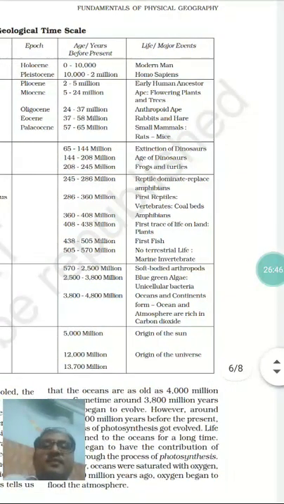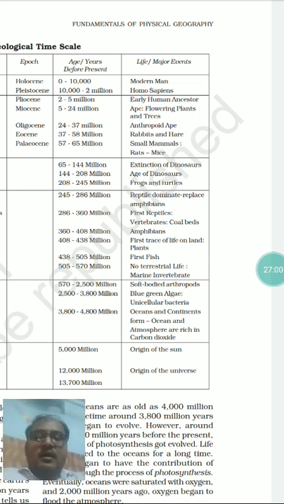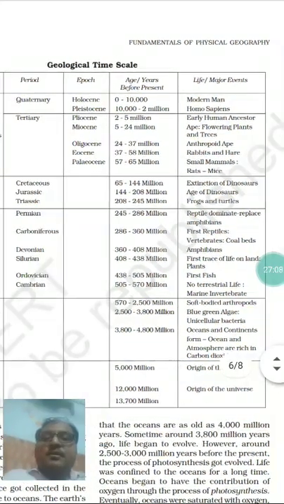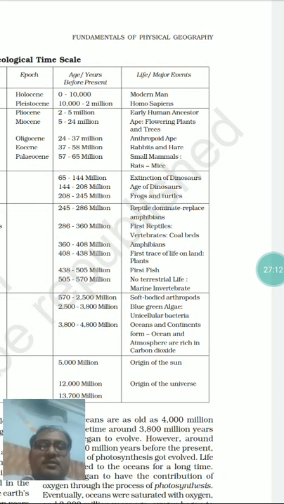This last column is all about life and major events. Even if anybody wants to place some of the physical events that happened over our earth, they can be adjusted at different times, periods, epochs, ages. Okay, so this is one of the major things of entire geography.